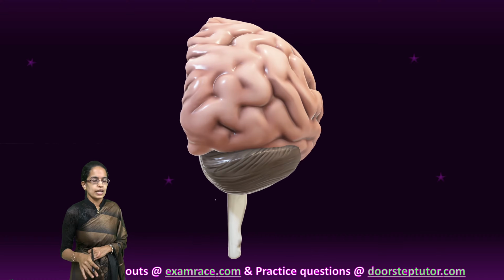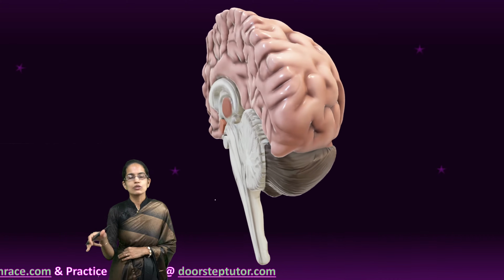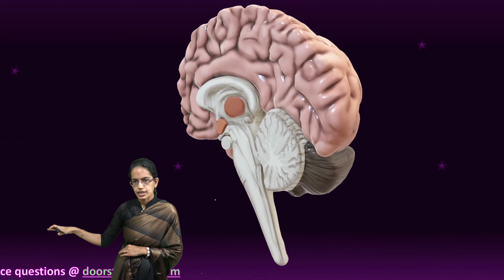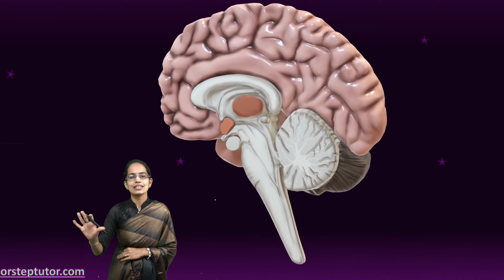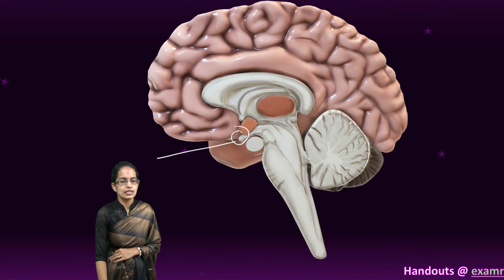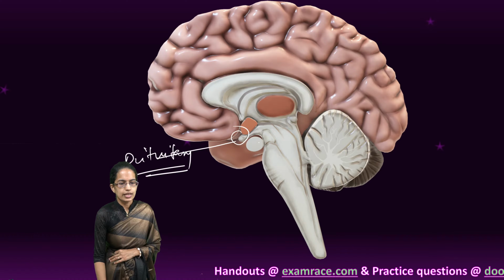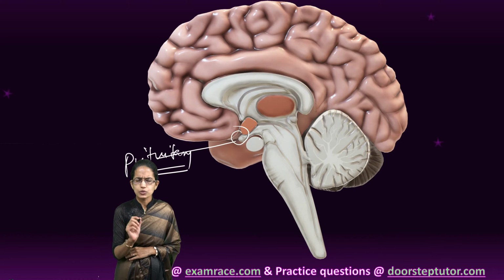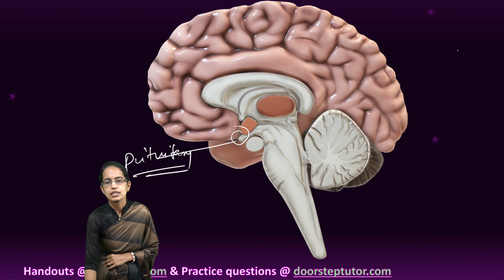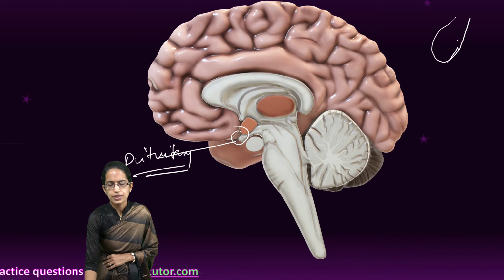So inside the brain, we have the corpus callosum. Now definitely that goes into detail when we have studied the structure and anatomy of the brain. But to understand, this region here is the pituitary. So the pituitary is located here, and this is the master gland. As you can see, a small pea-sized structure. Now let me elaborate it and create it in a bigger picture. So this is the bigger picture of the same pituitary gland.